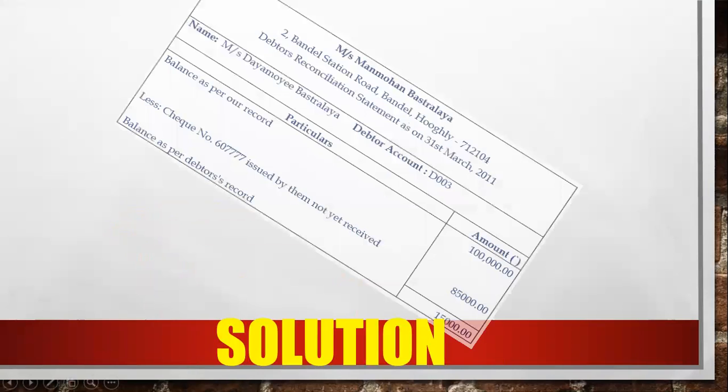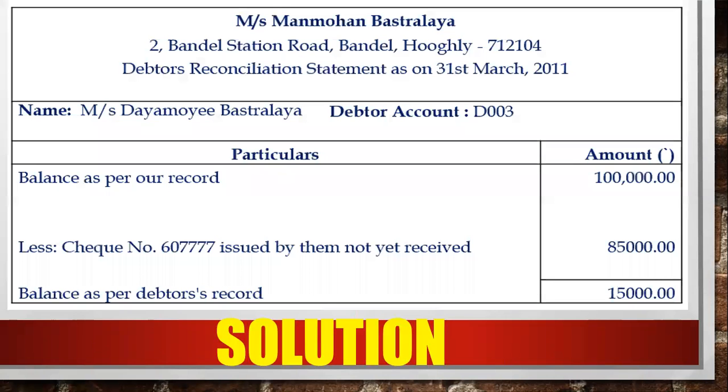You have to write in the center your company name and your address, like you're preparing the debtor reconciliation statement as on 31st March, the financial year ending. Then you have to write your customer name, that is Daya Mohi Brastalay, and the account number and customer number you are having with your debtors. So this is the statement you have to prepare.